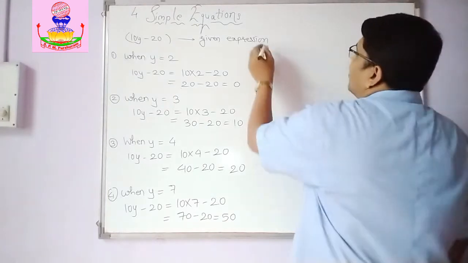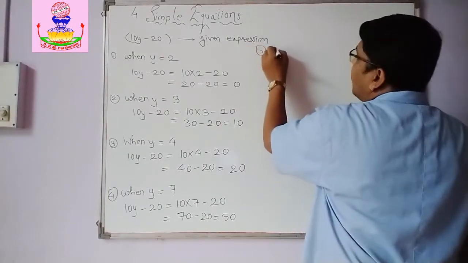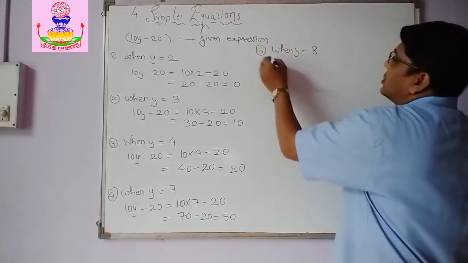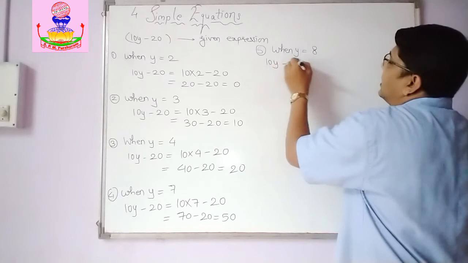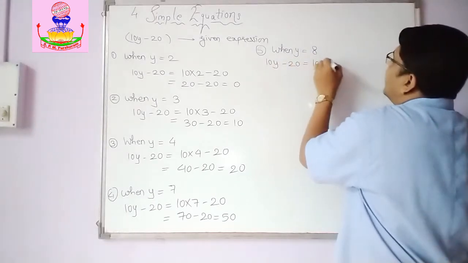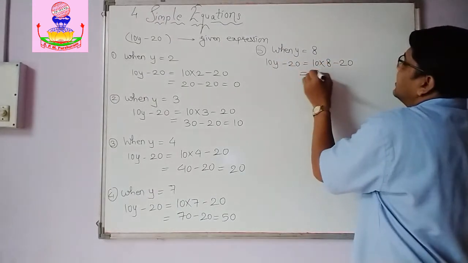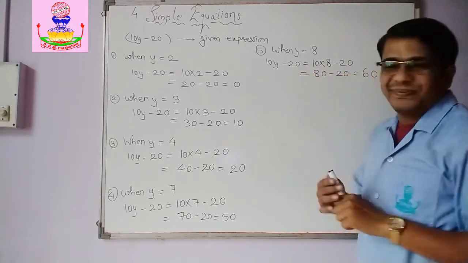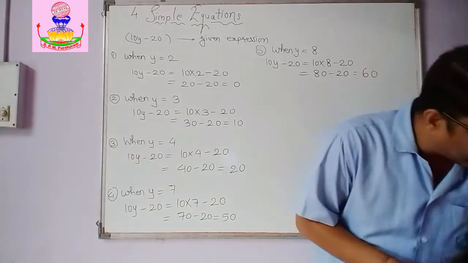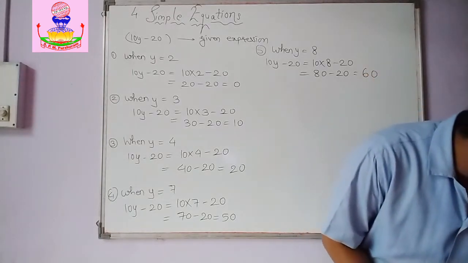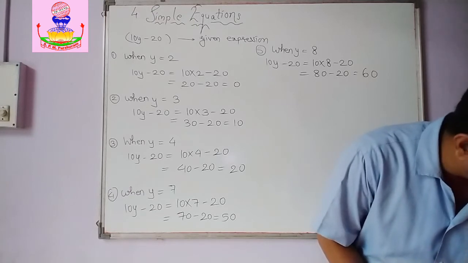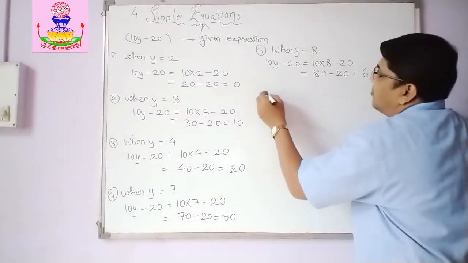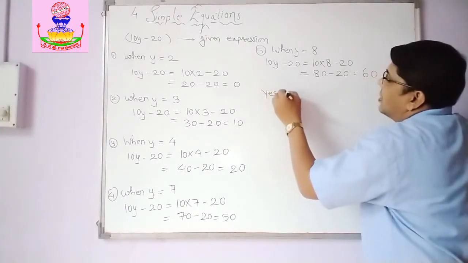Then one more value. We are supposed to have one more value when y is equal to 8. Okay, so 10y minus 20 is equal to 10 into 8 minus 20. 8 10s are 80 minus 20. That is 60. Okay, so the next question: do you see a solution to 10y minus 20 equal to 50? Yes. So our answer, yes.